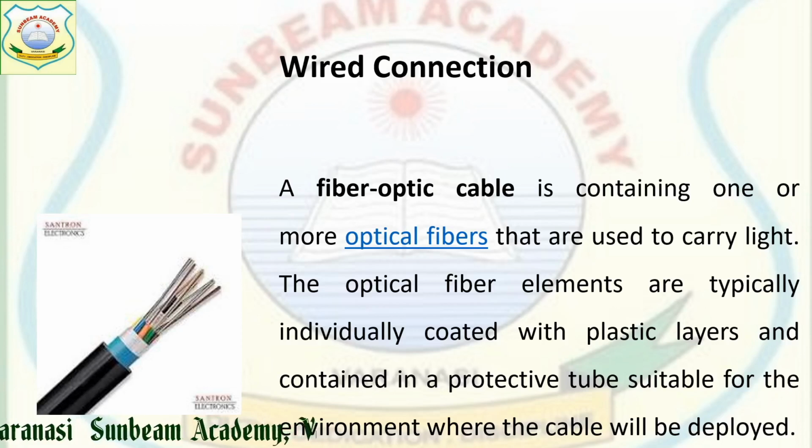The optical fiber elements are typically individually coated with a plastic layer. Each and every wire will be coated with plastic covers, which is inside a protective tube that is suitable for the environment where the cable will be deployed, because that outer protective layer protects it wherever we install it from outer shock or outer pressure, and the fiber does not break